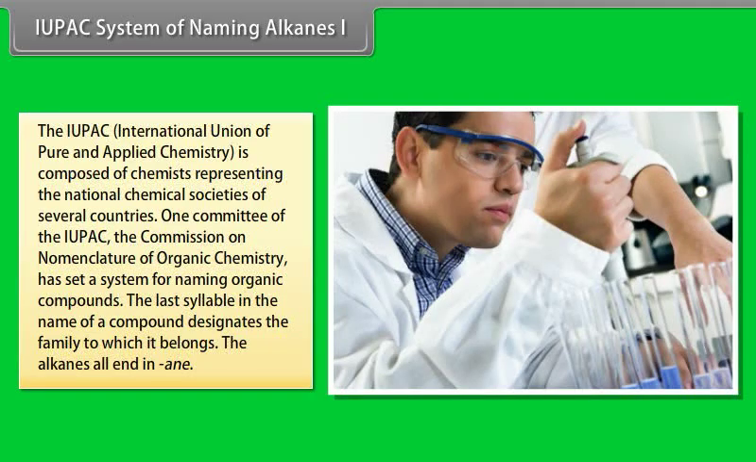IUPAC system of naming alkanes 1. The IUPAC, International Union of Pure and Applied Chemistry, is composed of chemists representing the national chemical societies of several countries. One committee of the IUPAC, the Commission on Nomenclature of Organic Chemistry, has set a system of naming organic compounds. The last syllable in the name of compound designates the family to which it belongs. The alkanes all end in -ane.